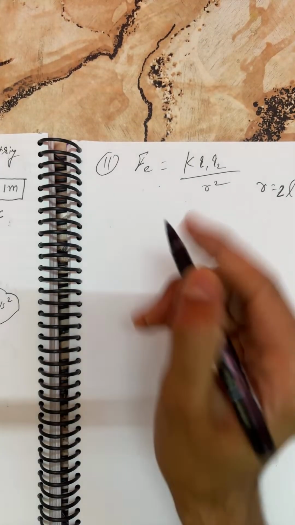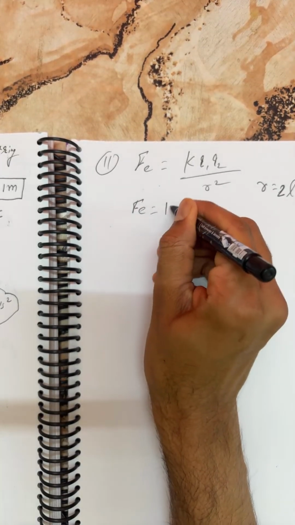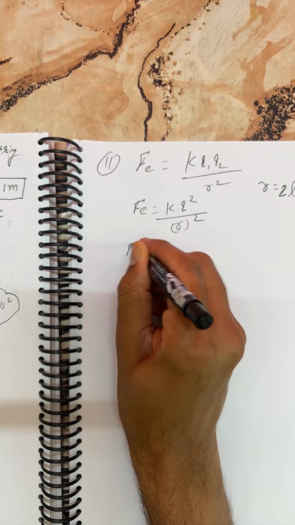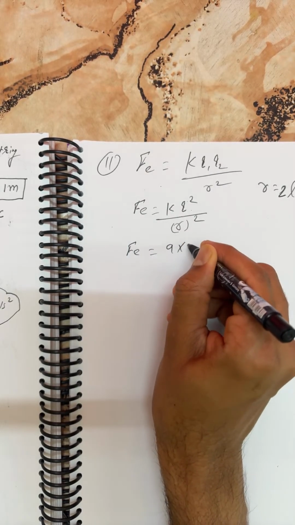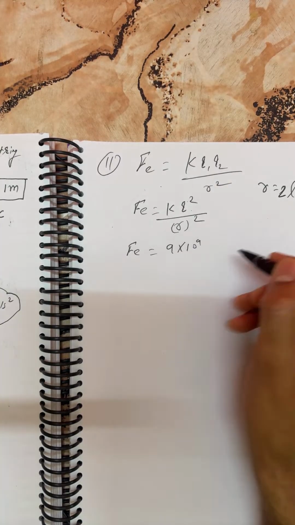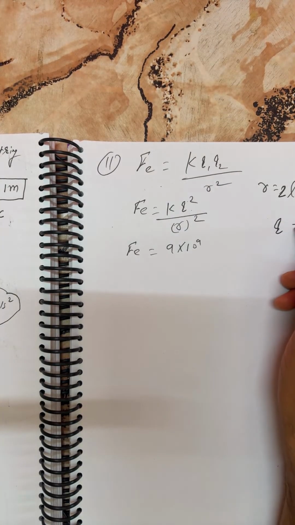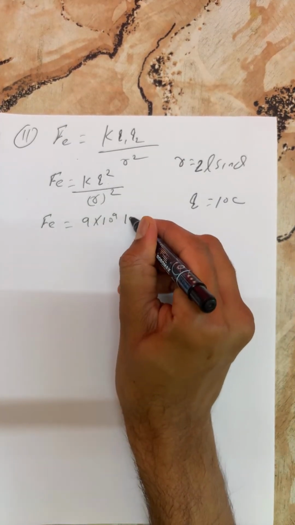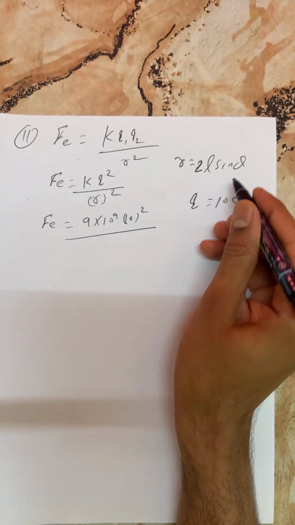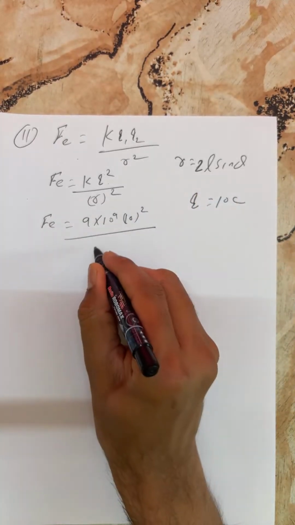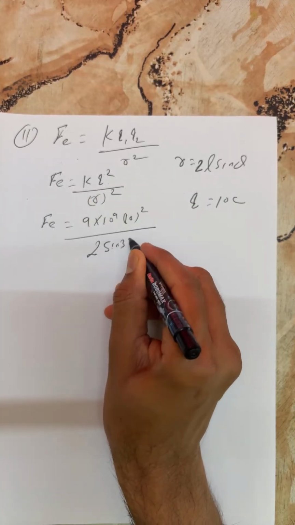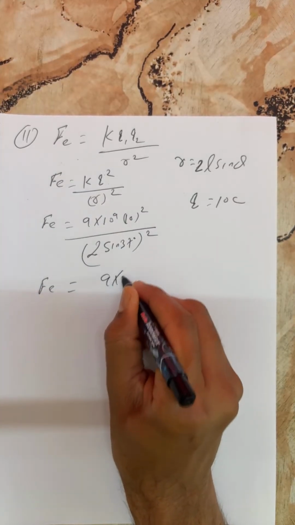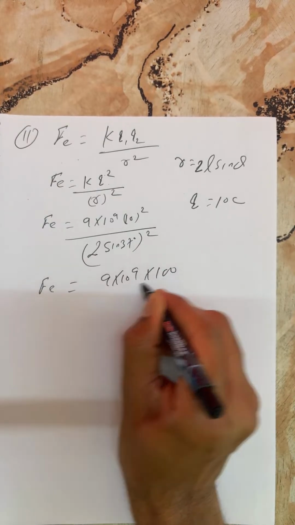Now I'm going to find Fe, which is K Q square by R whole square. K is equal to 9 into 10 to the power 9, as I taught you. Q square, Q is already known, which is 10 coulomb, so 10 whole square. And R is 2L sin theta, with L equal to 1, so 2 sin 37 degree whole square.